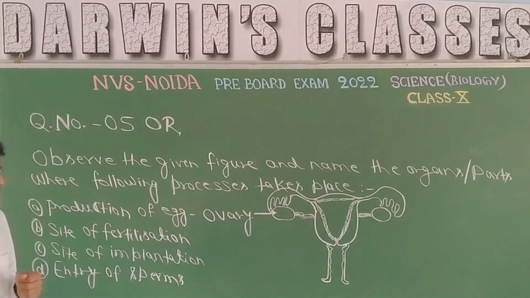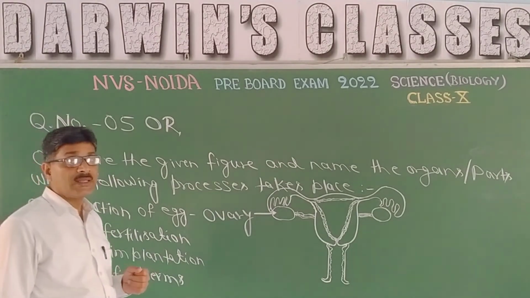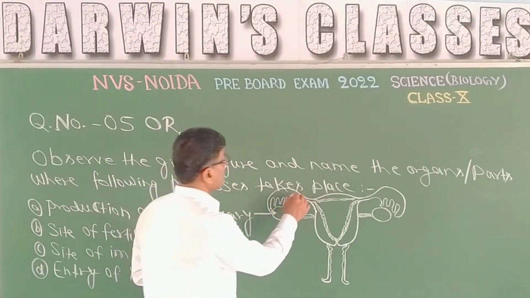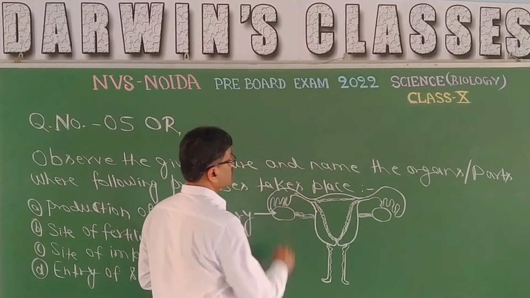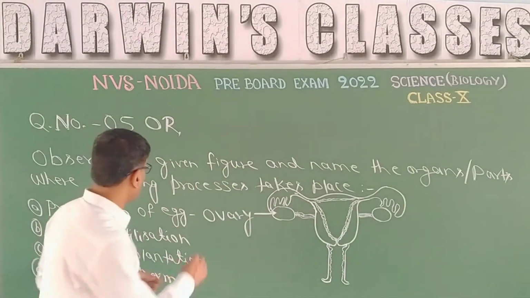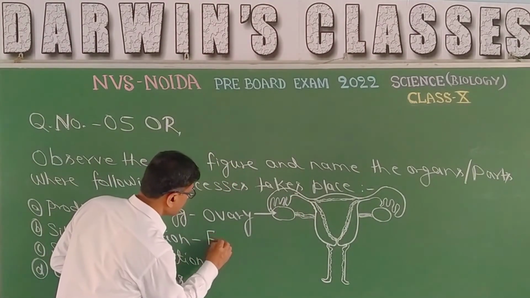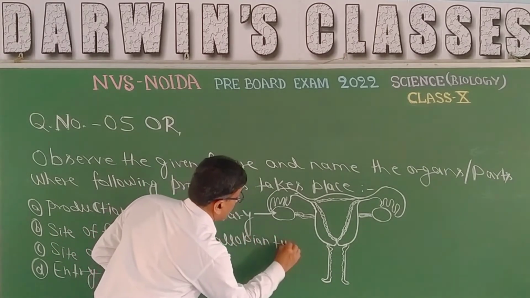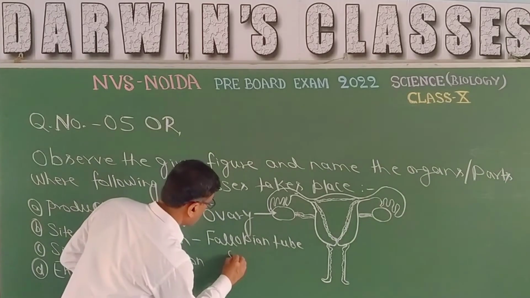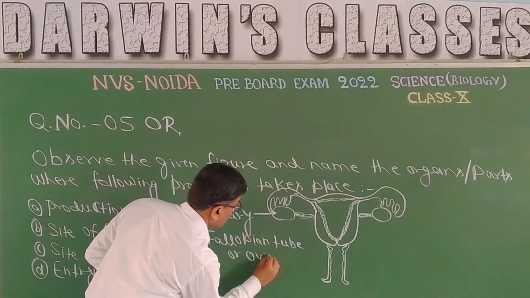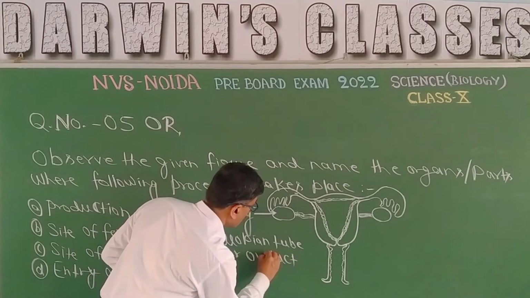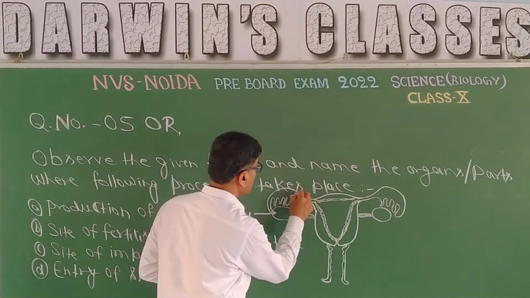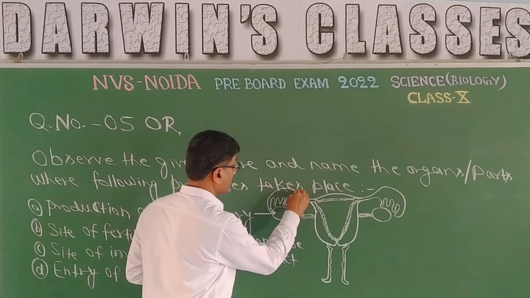The second one is the site of fertilization. So fertilization takes place in this region, in the fallopian tube, or oviduct. It is the fallopian tube or oviduct. That is the place you can see in the diagram. It is here.